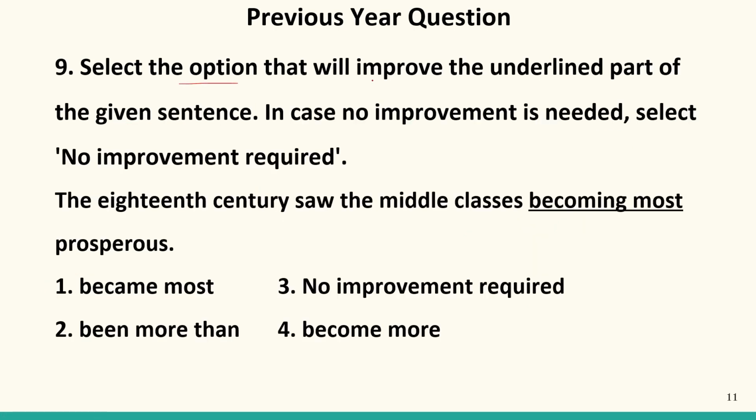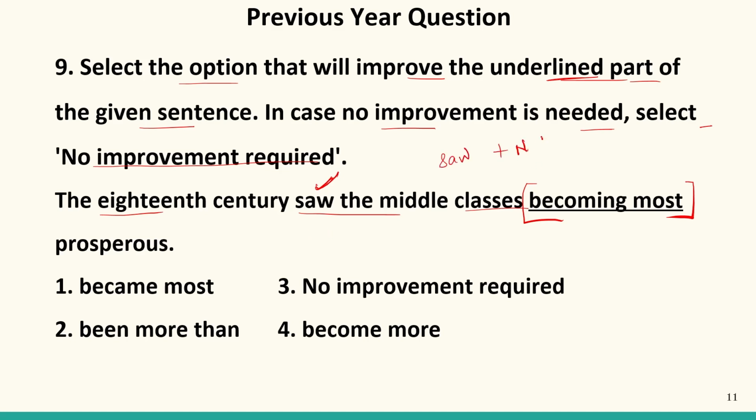So the ninth question is: select the option that will improve the underlined part of the sentence. In case no improvement is needed, select the no improvement required option. Now the sentence is: the 18th century saw the middle classes becoming most prosperous. In this sentence, we have been given a part that is underlined, becoming most. Now we have to replace this with the correct option because the given part is incorrect grammatically. Now the 18th century saw the middle classes. It has been seen. The time is past.